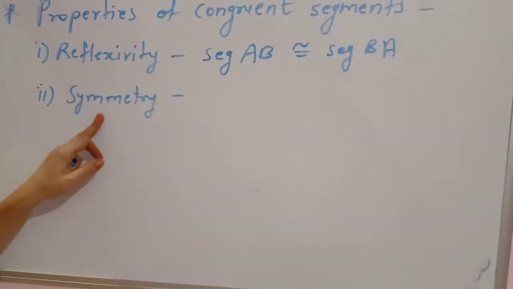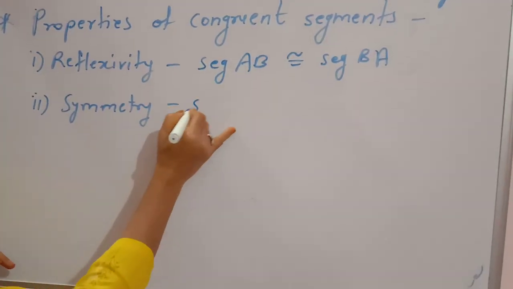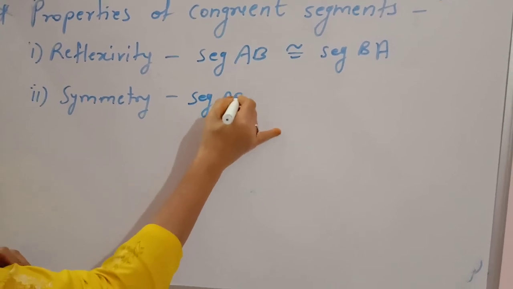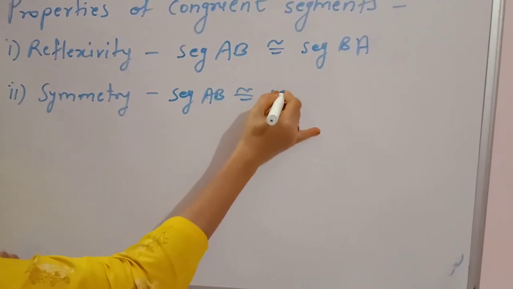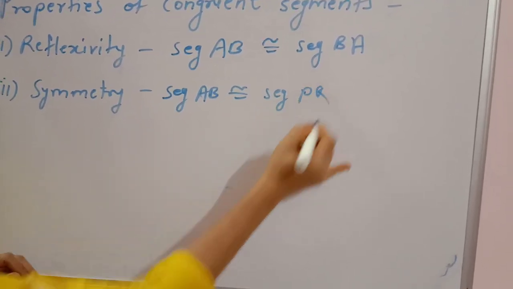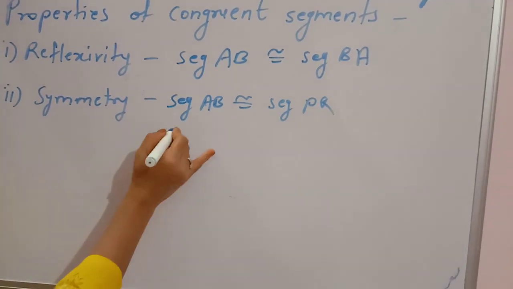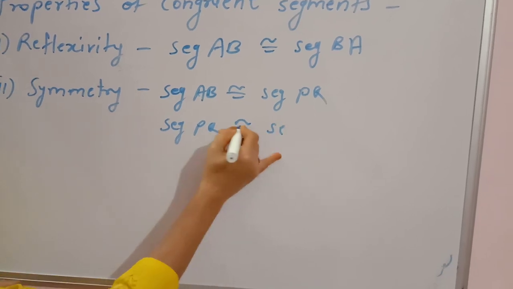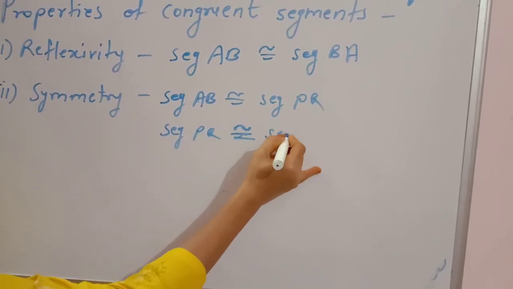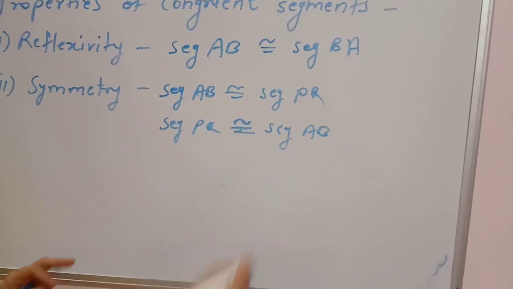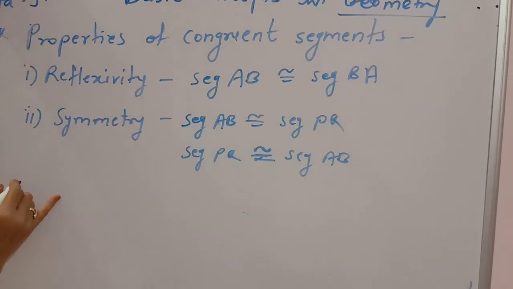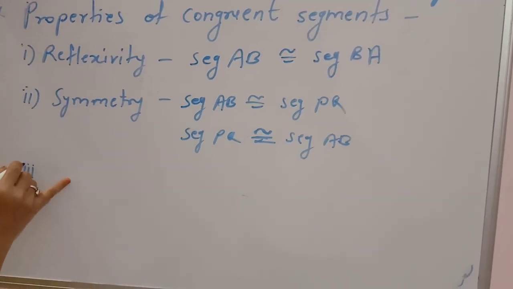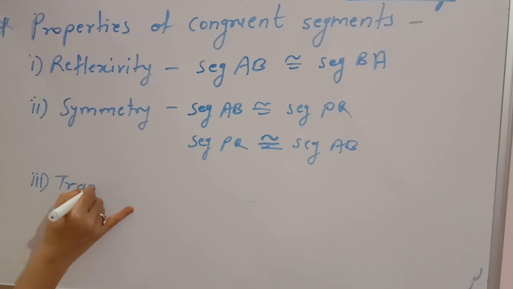The second property is symmetry. If segment AB is congruent to segment PQ, then segment PQ will also be congruent to segment AB. This is symmetry. And the next property is transitivity.